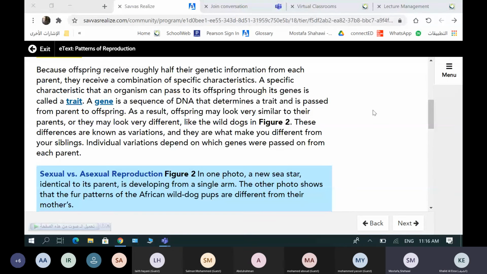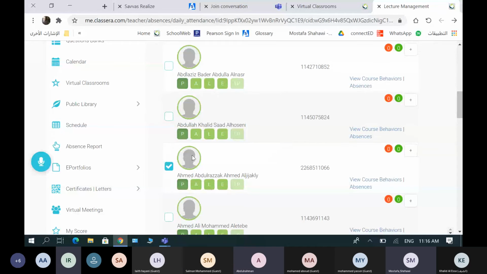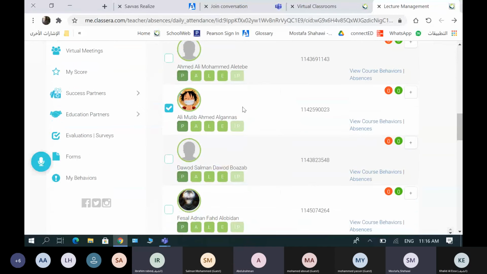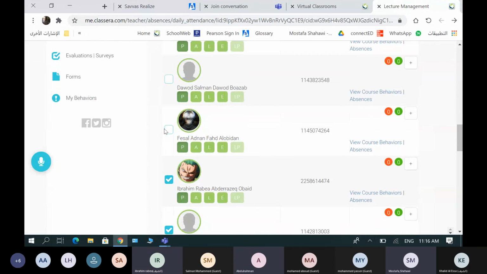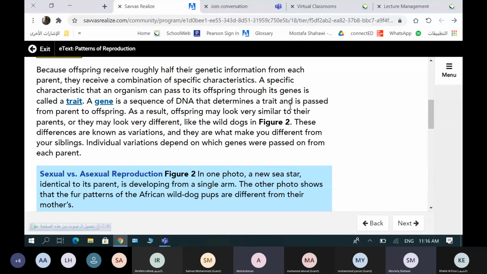No, I shared it with you. I see black. It's a problem. Leave and join back. It's a glitch. Faisal, read this slide, paragraph.